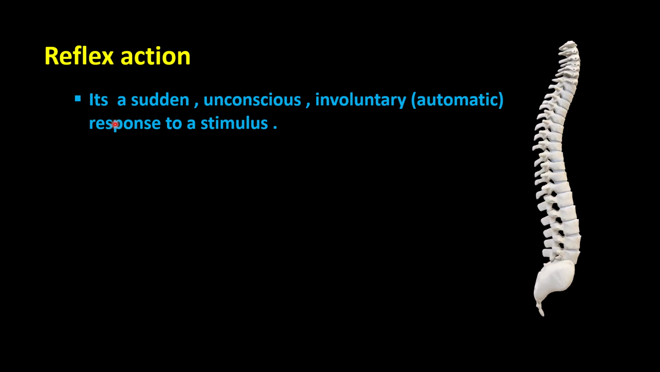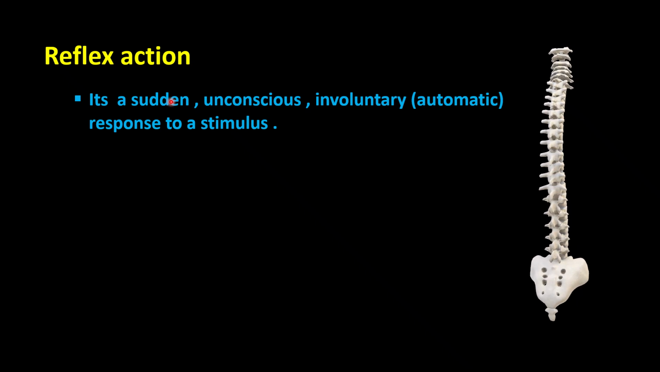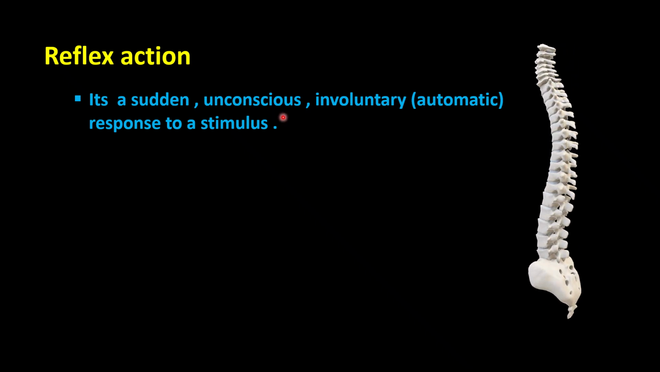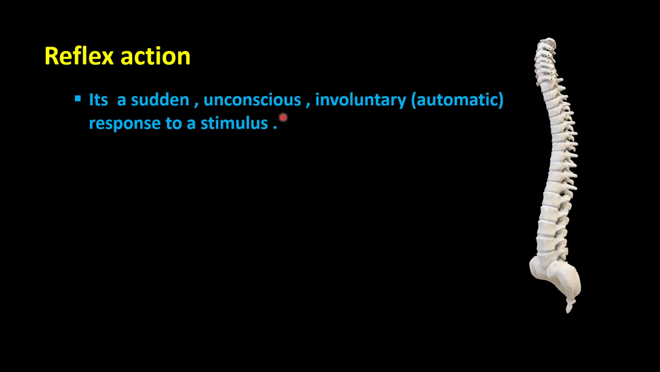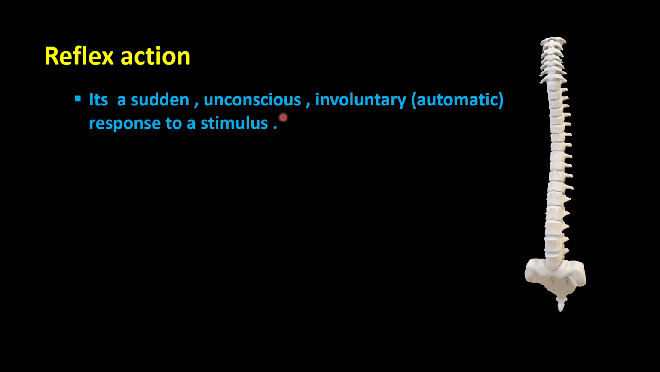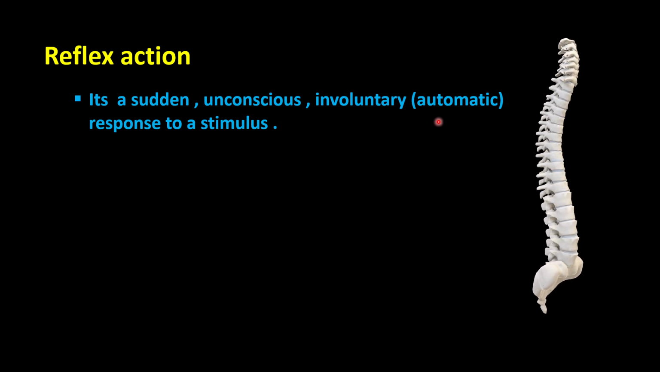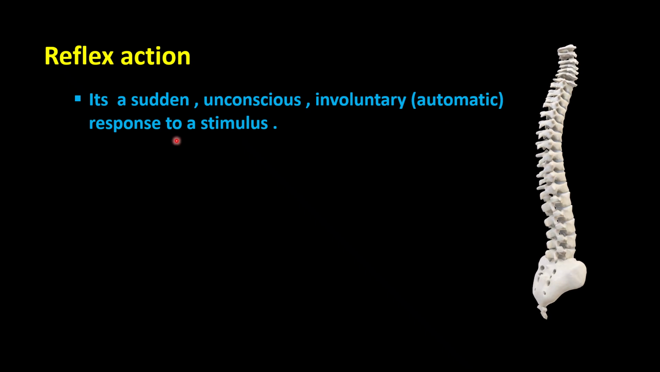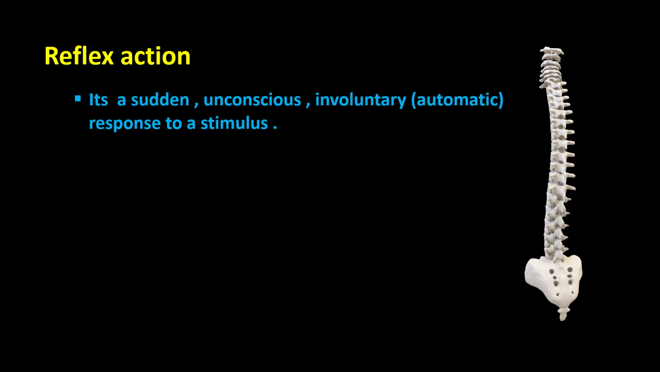Let's decode these words. Sudden means a thing which has happened within a second. Unconscious means without thinking, where our brain has not processed properly. And involuntary means self-generated, automatic. Response to a stimulus. First of all, just look at the word stimulus.